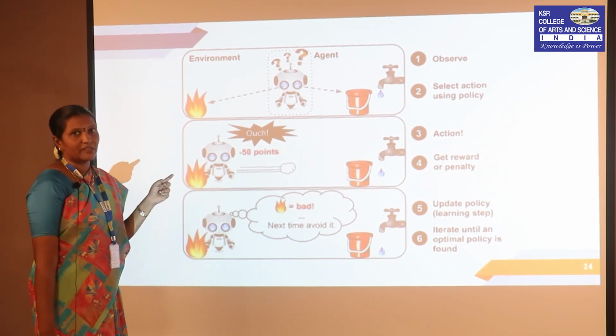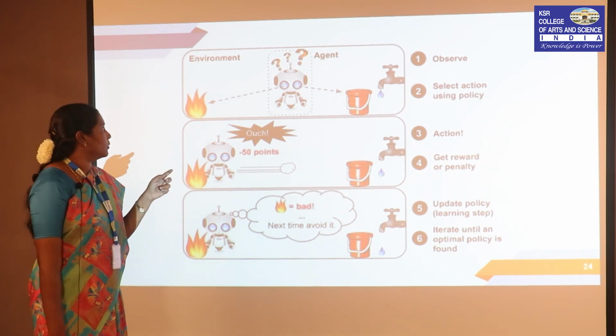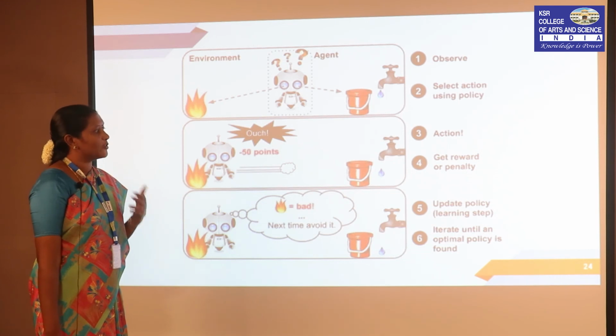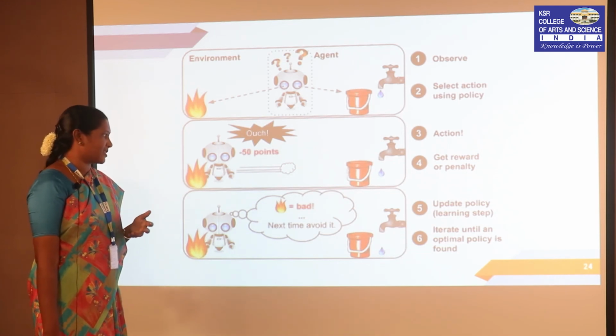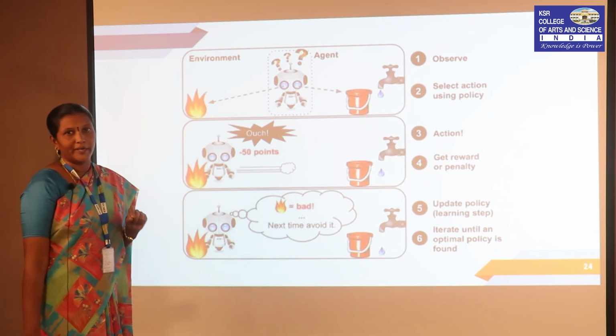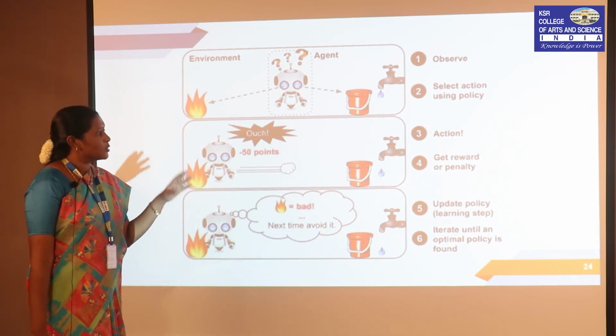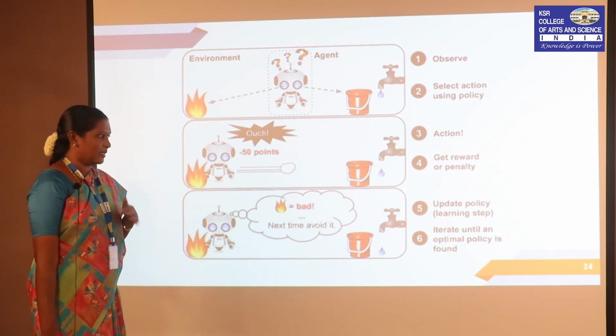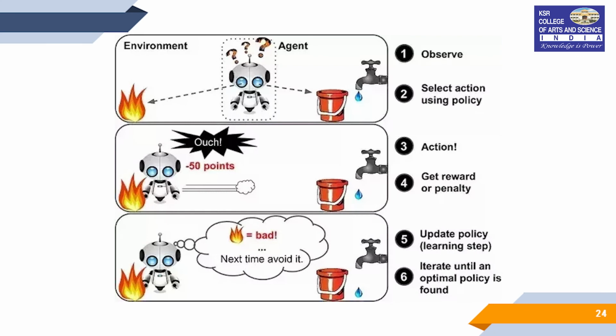Suppose it touches the fire, it is bad. So, it gets a penalty. It should train itself that touching the fire is to be avoided. So, that is given here. The policy keeps on updating, the steps get learnt, and based on several iterations an optimal policy will be found to get better results.